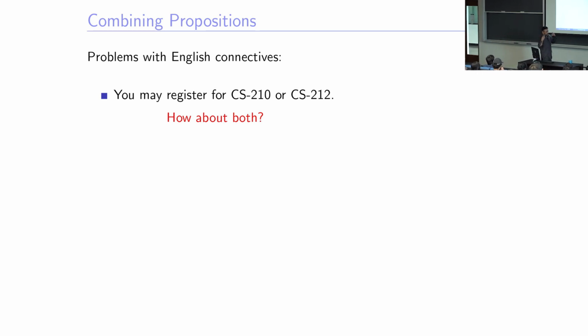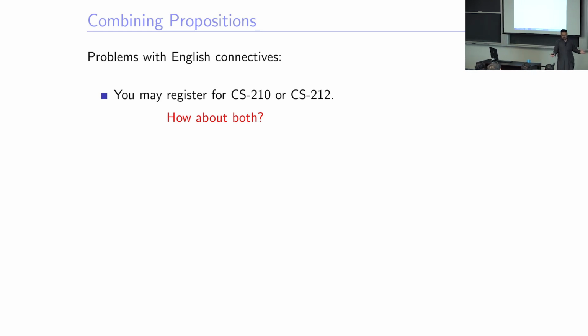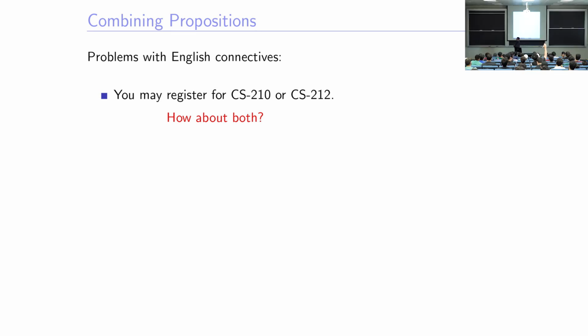I generally get extremely surprised how people can communicate in any natural language, English, Urdu, Pashto. It's a lot of context. Look at this statement. Your faculty advisor tells you, you may register for CS210 or CS212. What's the meaning of this? You could register for only one. Well, who said that? Why can't we register for both?